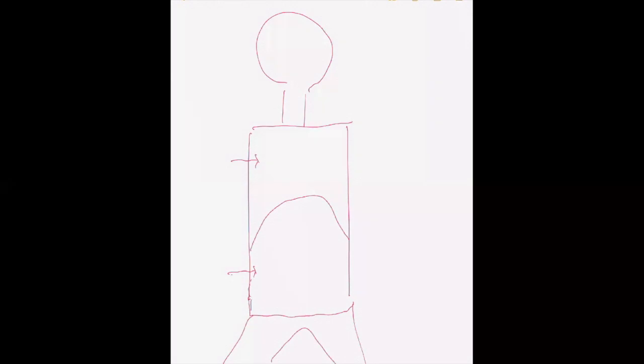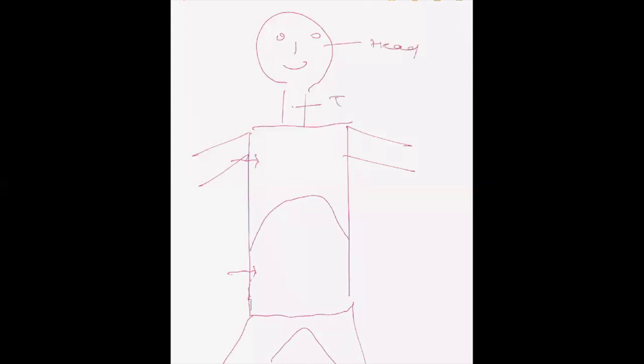If we imagine a human body in this way, this is the head region, this is the throat region, this is the chest cavity, this is the abdominal cavity, this is the area of the reproductive part.